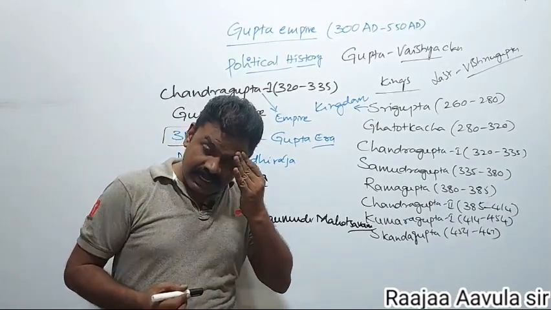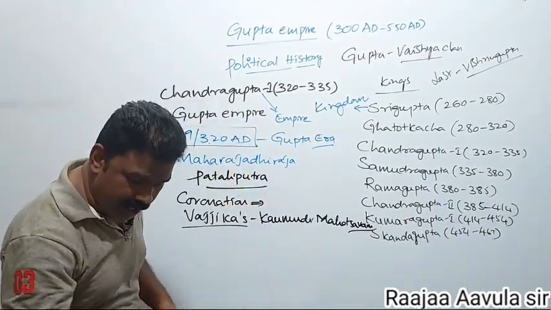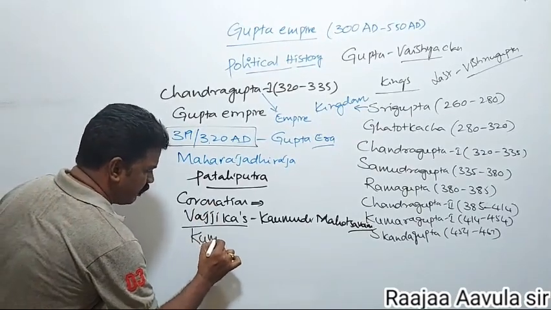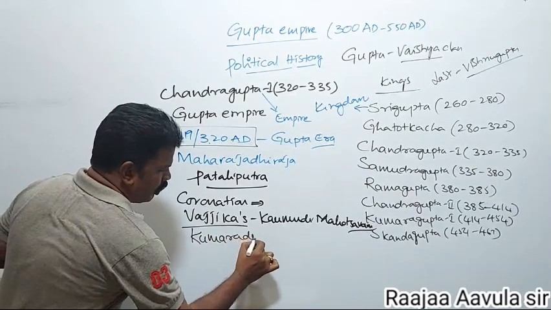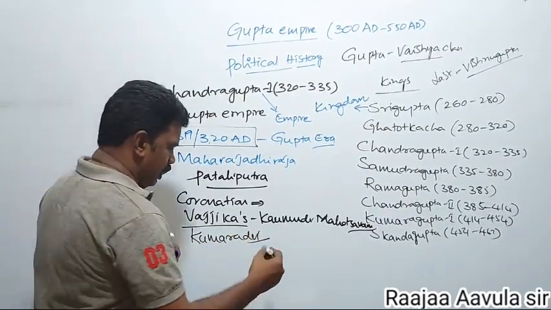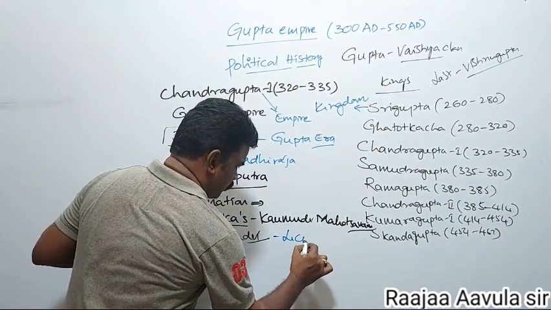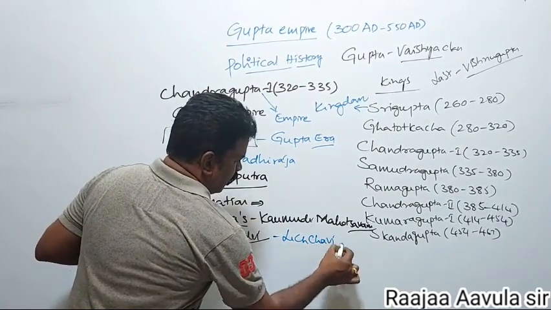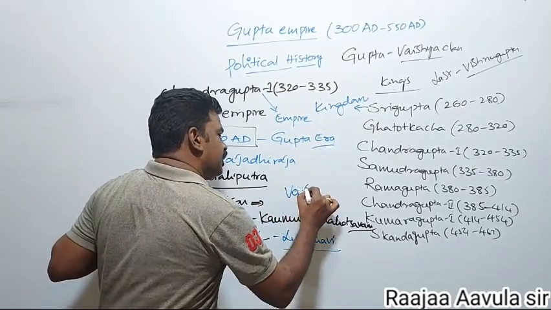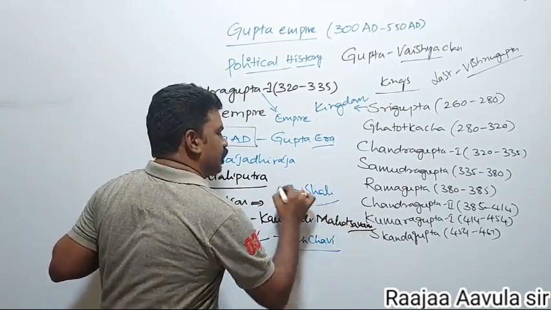Chandragupta I. Chandragupta I married Kumaradevi. She was a Lichavi princess. Lichavis were tribals of that area. They lived in the Vaisali area, very near Pataliputra, close to the Nepal area.